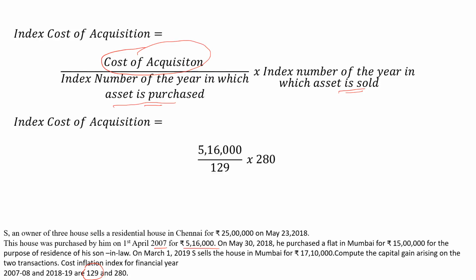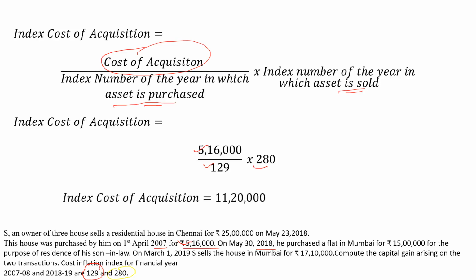So 5,16,000 is the cost of acquisition, divided by 129, into the index number of the year when the asset is sold. The asset is sold in 2018 and the index number of 2018-19 is 280. So 5,16,000 divided by 129 into 280, please keep a calculator with you.